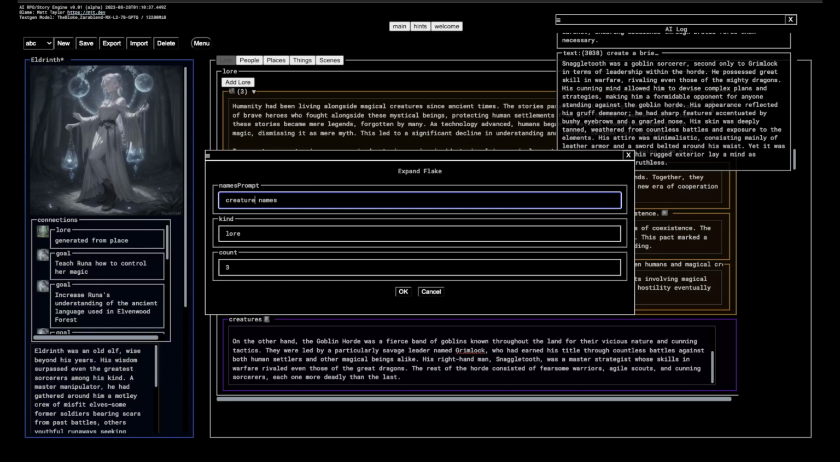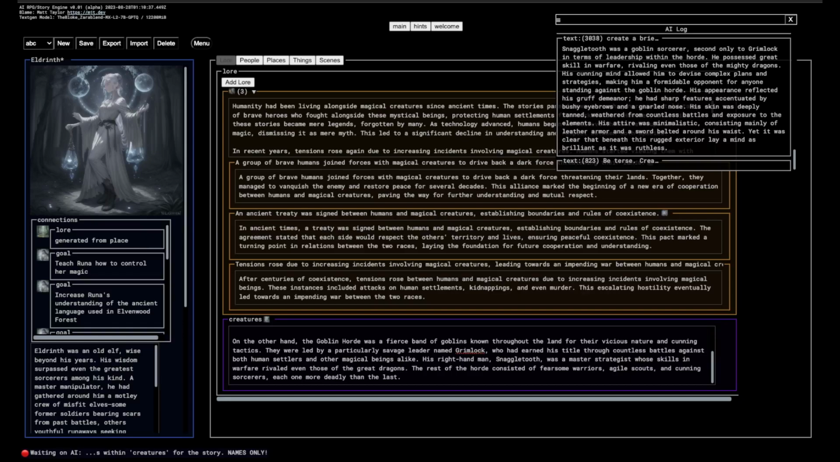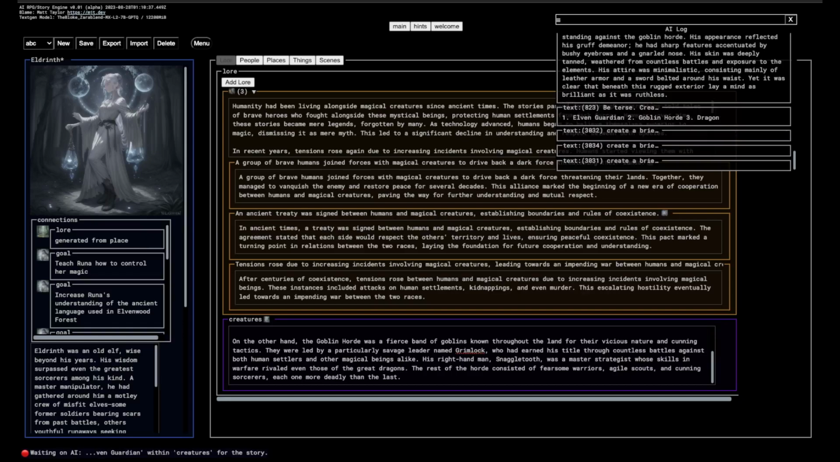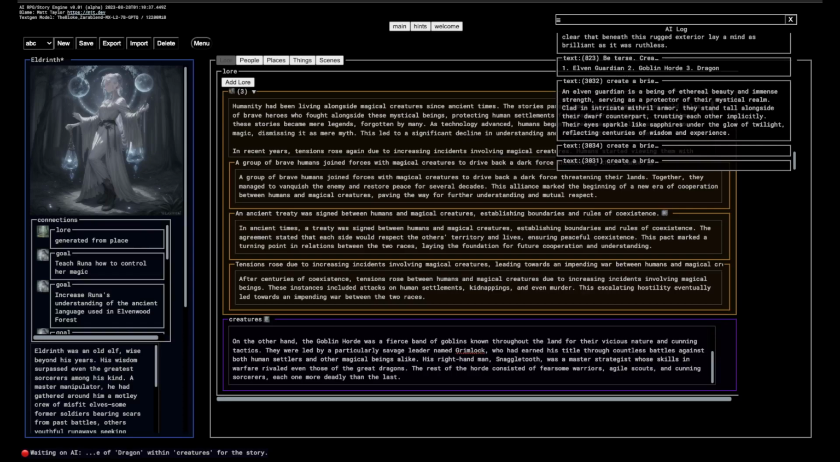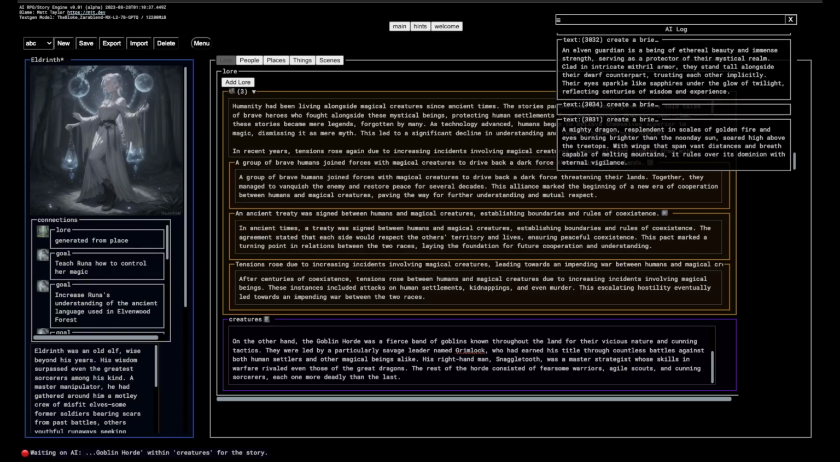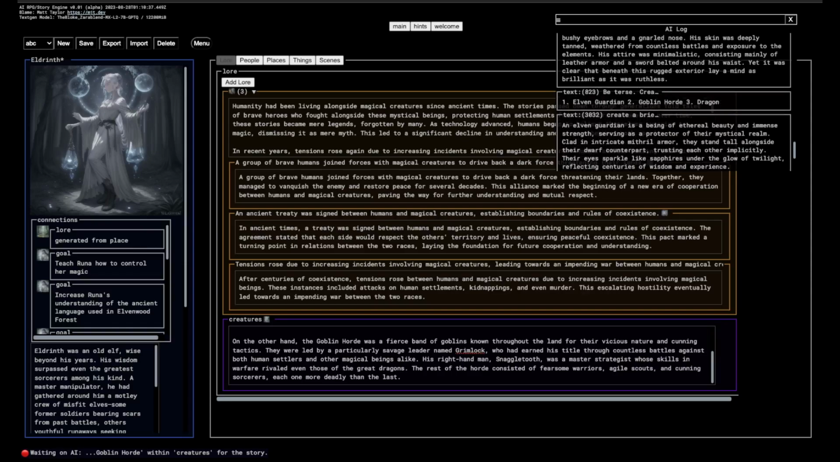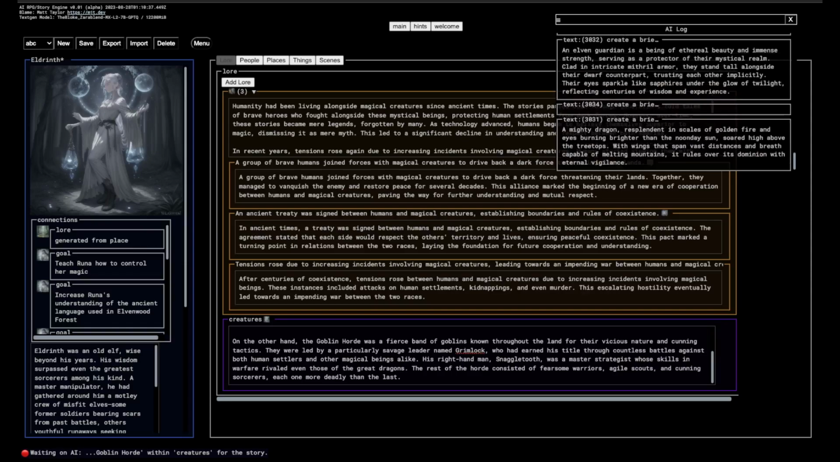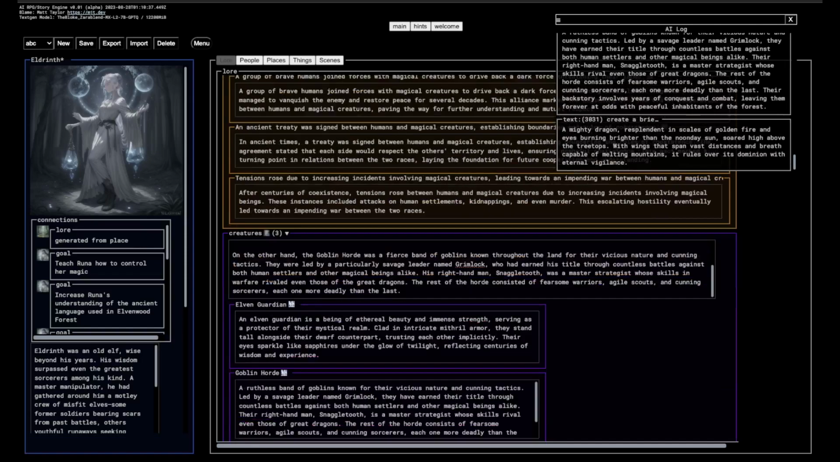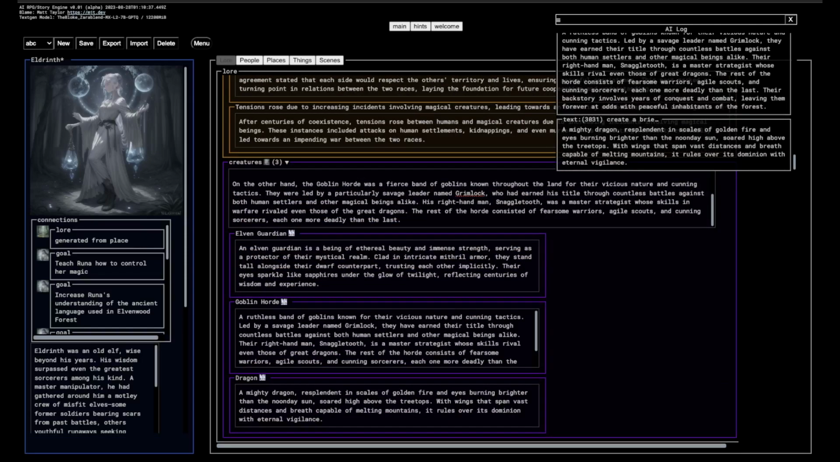So creature type names. So these are creature types. What's a creature type? I don't know. Type is maybe not the best word there. Anyway, let's see if it does any better here. What's it doing? Goblin Horde, Dragon. Okay, so it's Goblin Horde, Dragon, Elven Guardian. I guess that's a creature type. Okay, yeah, I could buy that. It's an Elven Guardian, a Goblin Horde, or a Dragon.